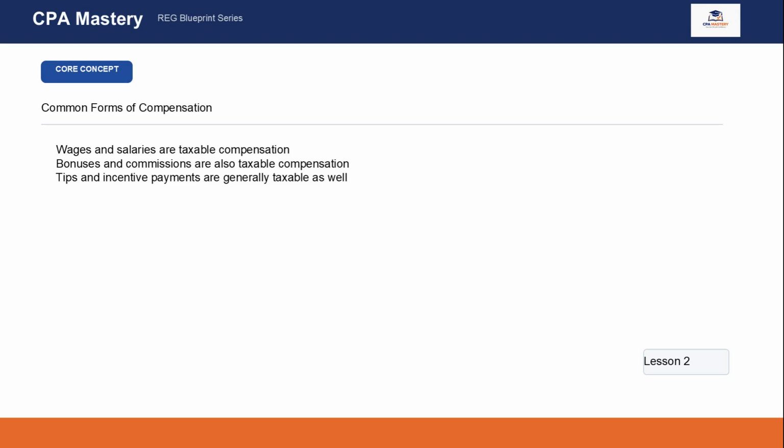The CPA exam often mixes these items together in one fact pattern. Do not overcomplicate that. If the amounts represent payment for work performed, they generally get combined and included in gross income unless the question clearly identifies an exclusion.